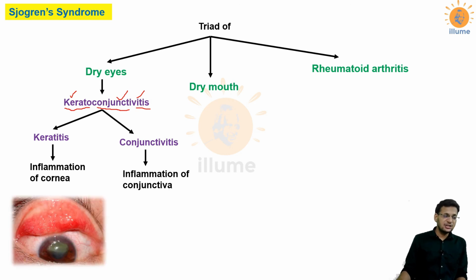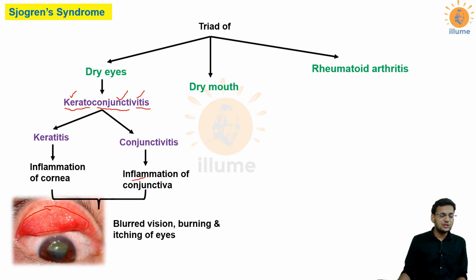This is the condition. See, this is the conjunctiva. The epithelium that is present below the upper and lower eyelid is called conjunctiva. It gets inflamed, and there is also inflammation of cornea. Now both these inflammations would lead to blurred vision and burning and itching of eyes. Dry mouth is called xerostomia. Xero is a word which means dry, as you must have heard this word in xerophytes. What are xerophytes? The plants that are able to grow in dry areas. So xero means dry and stomia is mouth. So there is dry mouth.